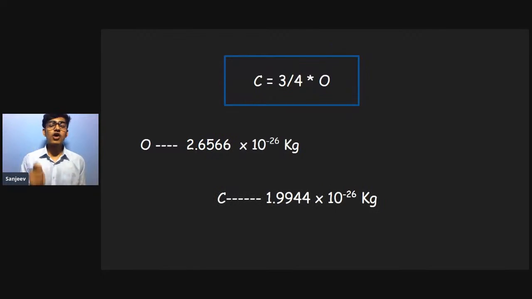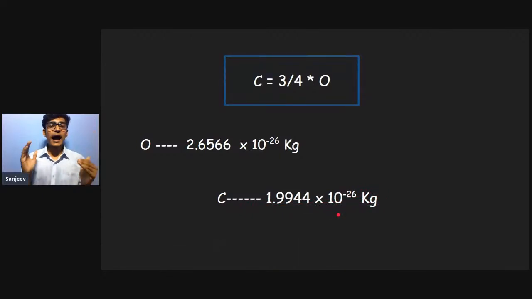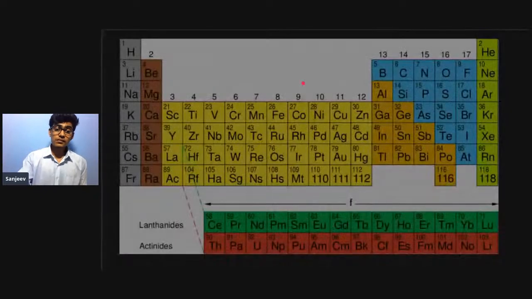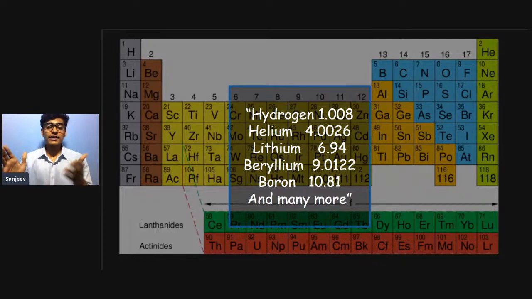We will get to know that the value of carbon is this. And when scientists found out experimentally the value of carbon, they found that it is exactly equal to this value. So they were quite amazed by this property and they used it to find out the values of all the 118 elements. So these are some of the atomic masses found by the scientists: hydrogen, helium, lithium, beryllium, boron.